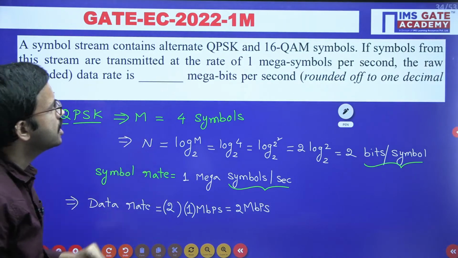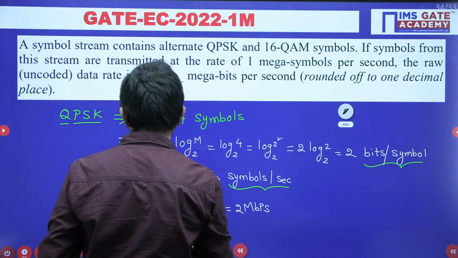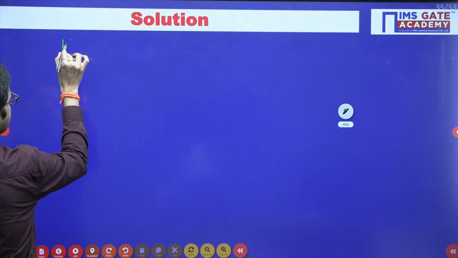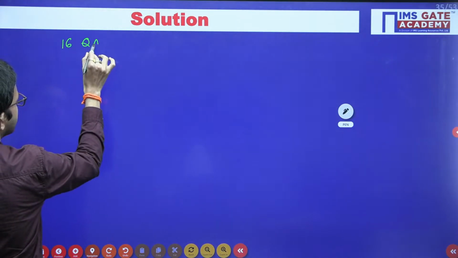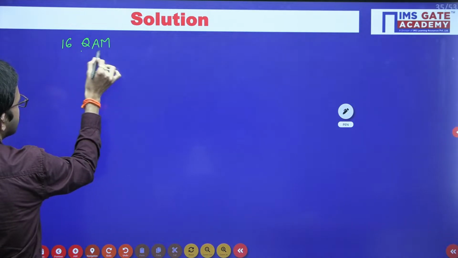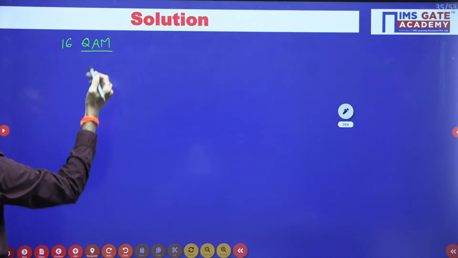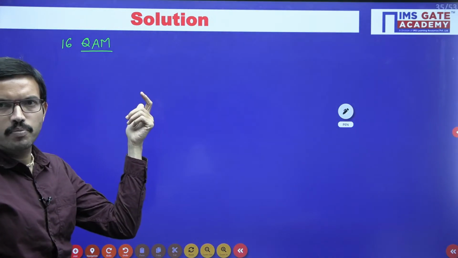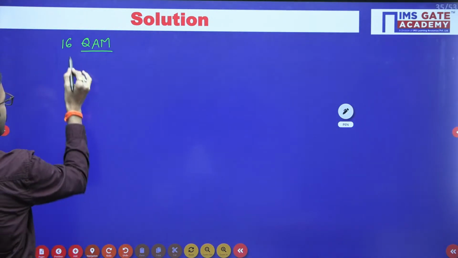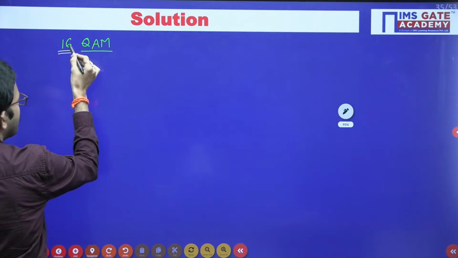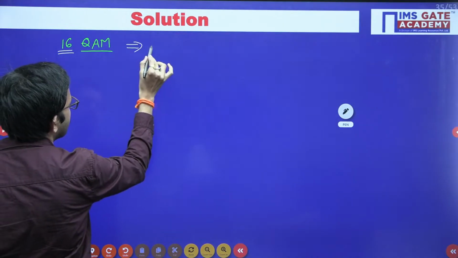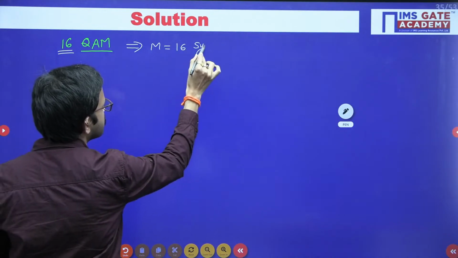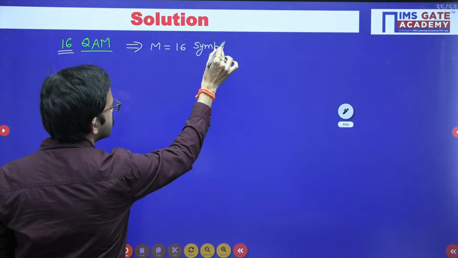Now let us see what the data rate will be with respect to 16 QAM. Now I am considering the other one, that is 16 QAM. The full form of QAM is quadrature amplitude modulation. The other name is quadrature carrier multiplexing. Both are the same. So in this case, the number of symbols is 16.